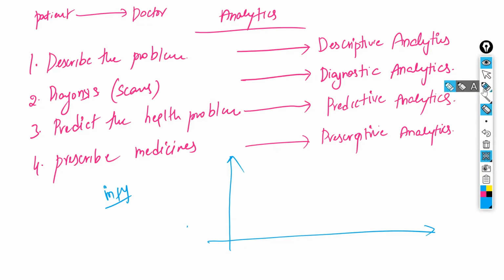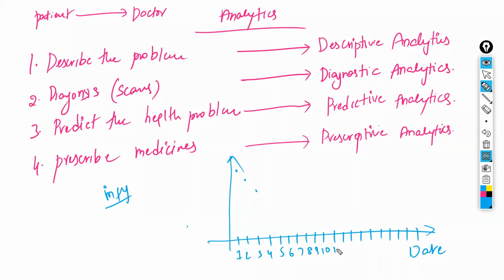If you consider the Infosys share price day-wise, on the x-axis you take the dates, and on the y-axis you take the share value. On a particular day, the share value is this one. On the next day, the share value either dropped or increased. On the third day, whatever the share value is, and so on for day 1, day 2, day 3, up to day 12.